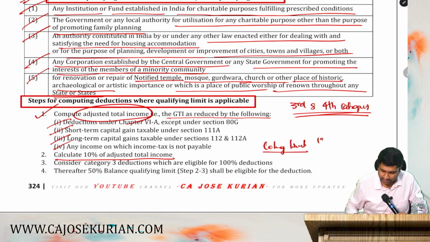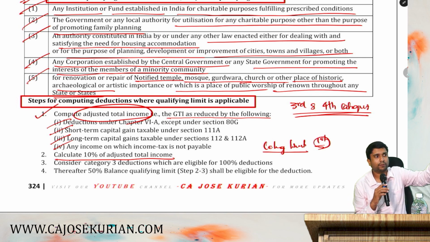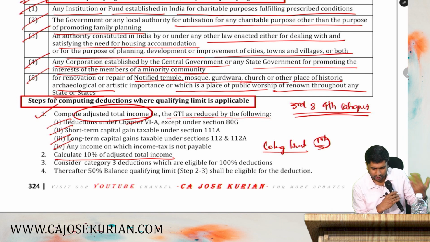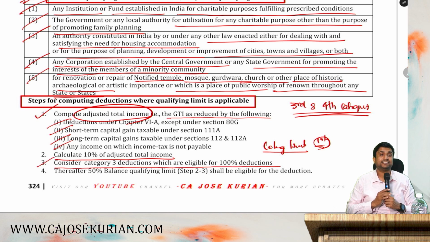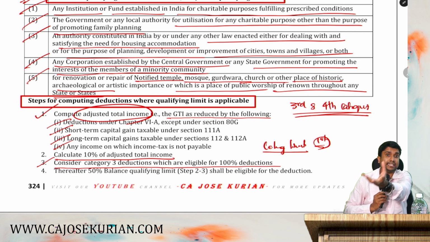Ceiling limit first. That is your first job. Are you all listening? The first thing to do when you contribute anything to third and fourth category is to compute the ceiling limit. Now, what else? Then consider category 3 deductions which are eligible for 100% deduction. Then you consider the category 3 items first.